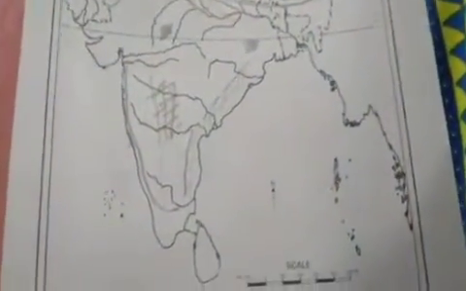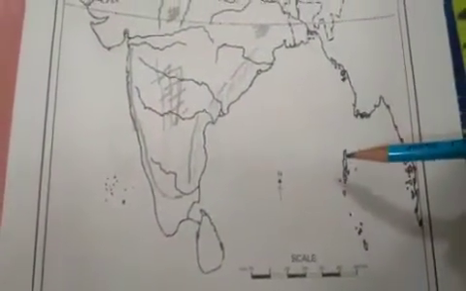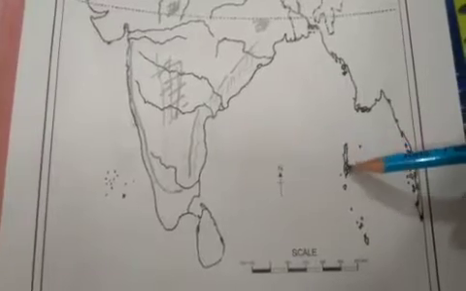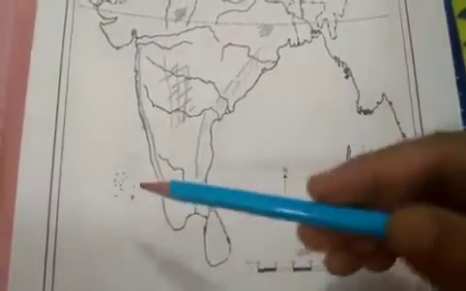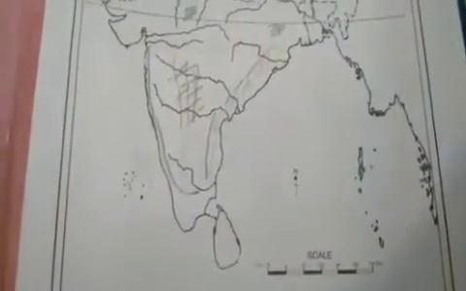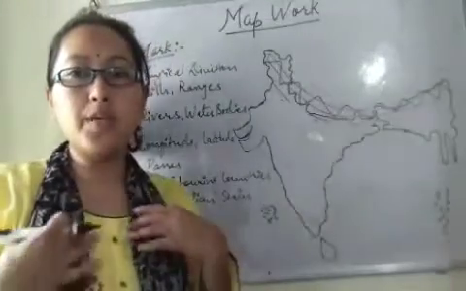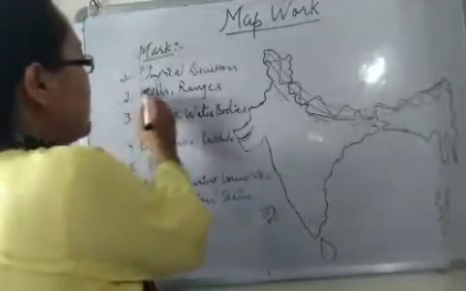Okay, next island group, that is Andaman Nicobar Island. So you are going to write here Andaman Nicobar Island, and this is Lakshadweep Island. Clear? Now next topic to be done is hills and ranges.